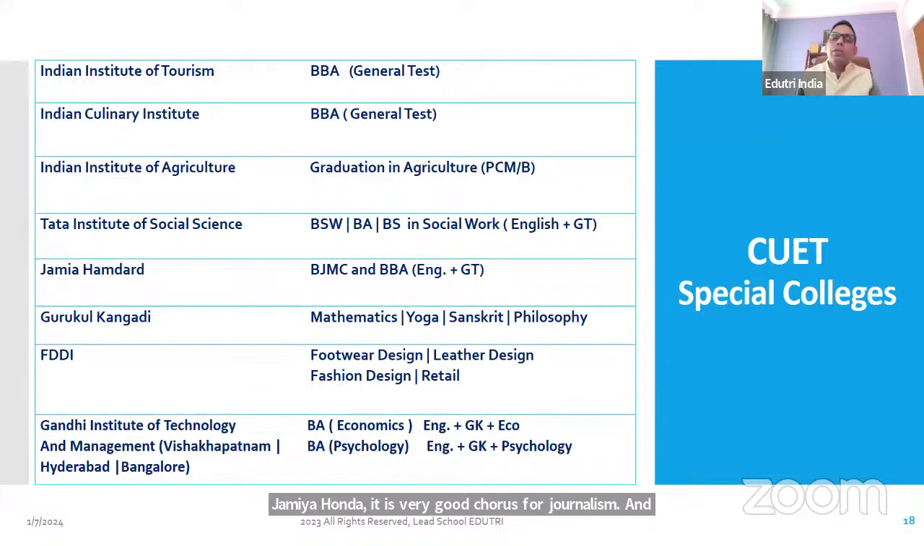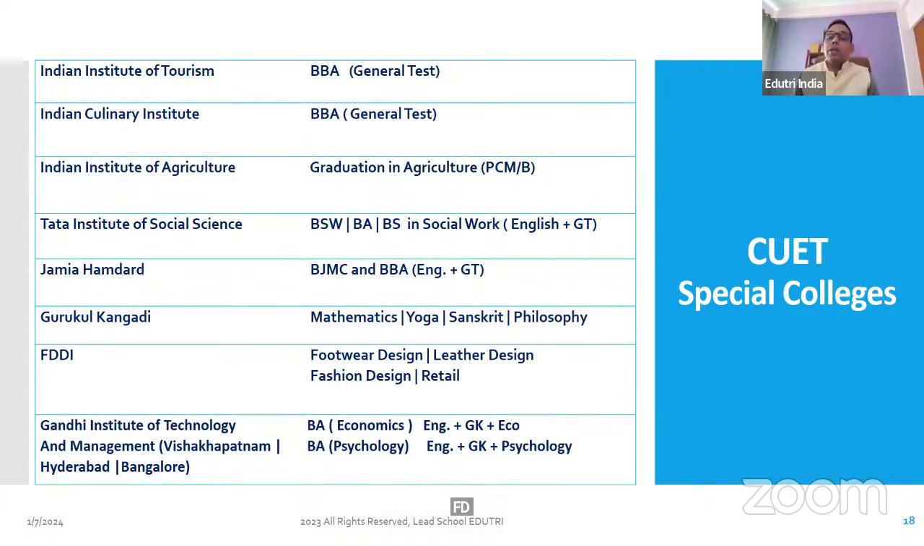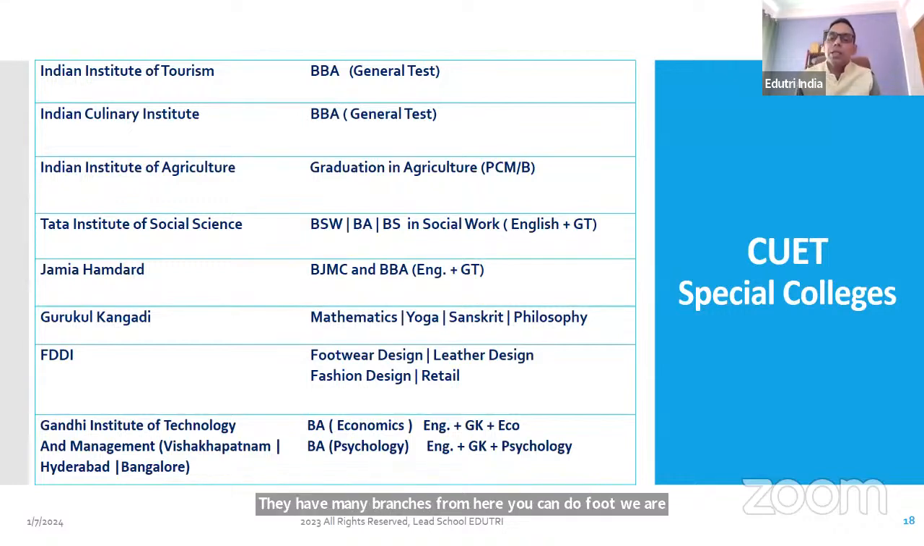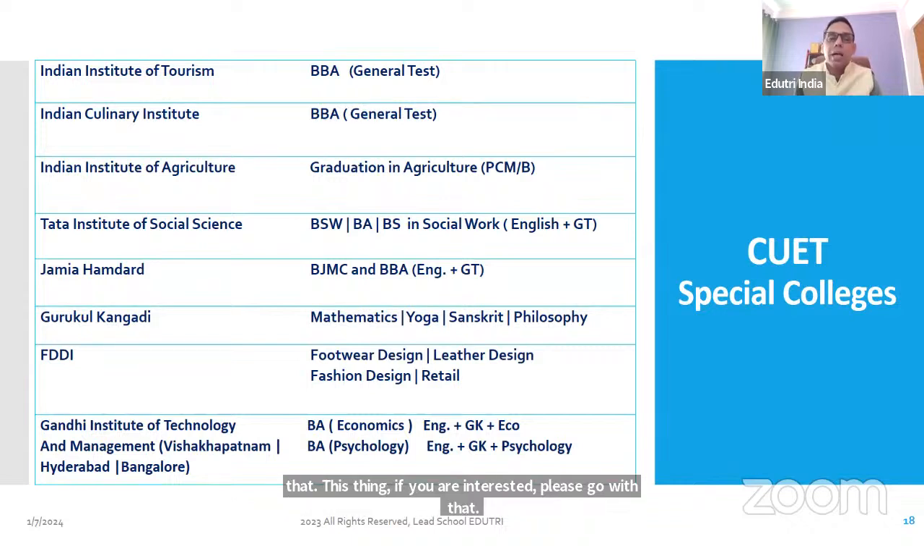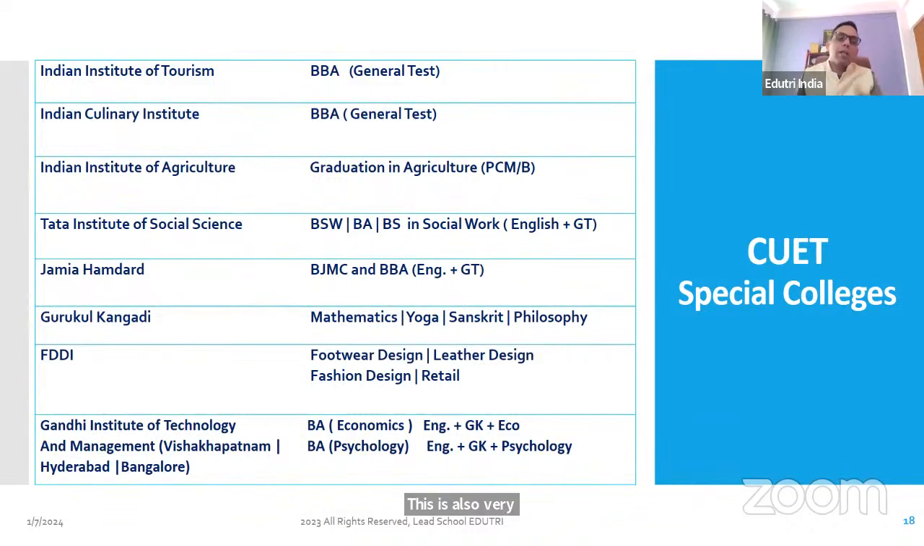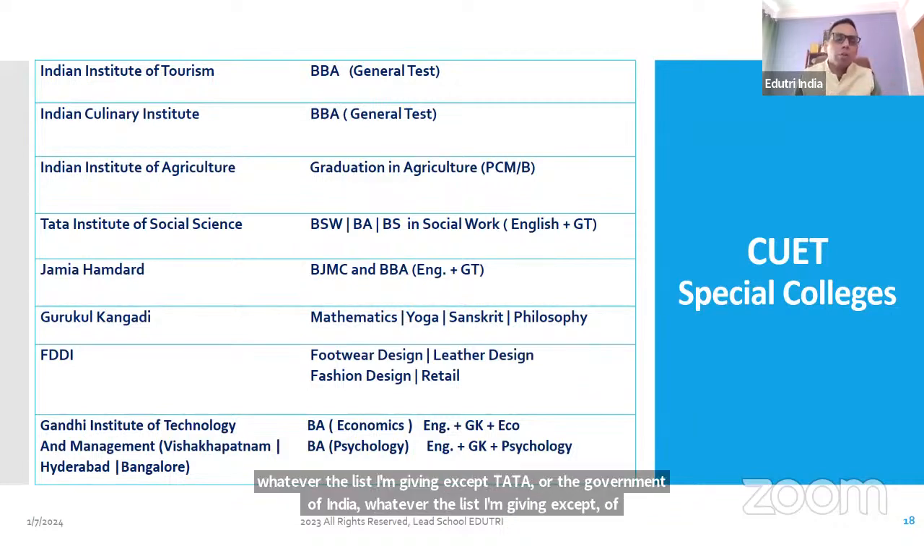Gurukul Kangri, there is a college there. From there you can do mathematics, yoga, Sanskrit, philosophy, if any one of you are interested. FDDI, again, the college under Ministry of Textile, Government of India. They have many branches. From here you can do footwear designing, leather designing, fashion designing, retail, BBA. If you are interested, please go with that. This is also a very reputed college of Government of India. Whatever the list I'm giving, except Tata, all are Government of India colleges. So please think about the Government of India. Some of them are autonomous also.